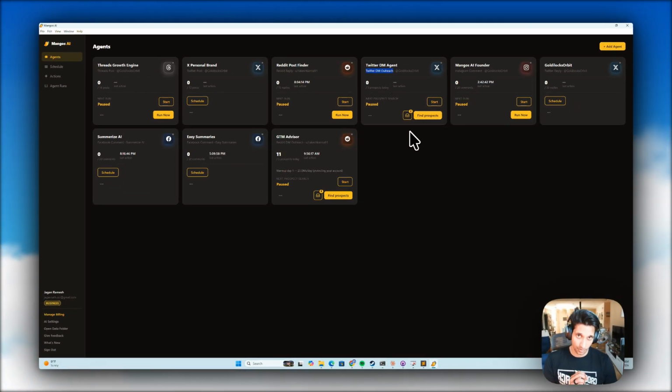Twitter DM outreach works by looking at people who are talking about certain topics that you care about, and prioritizing them. It looks at what type of posts they make, how active they are, whether they accept a DM, and any mention of a website on their profile. If there is a website, it looks for information there, then uses all that information to score them on a scale of 1 to 100 to decide if they're a good fit or not.